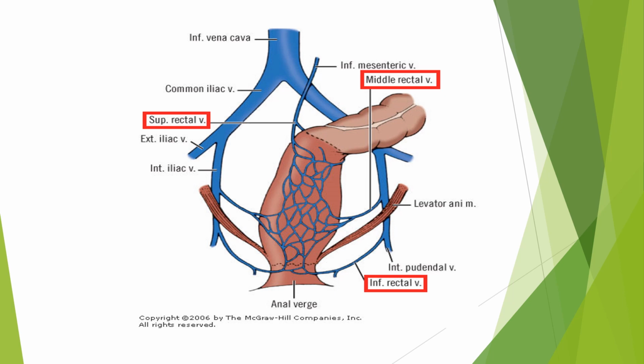Thus, approximately 50% of the drug absorbed by the rectum bypasses the liver. So this route avoids first pass metabolism.